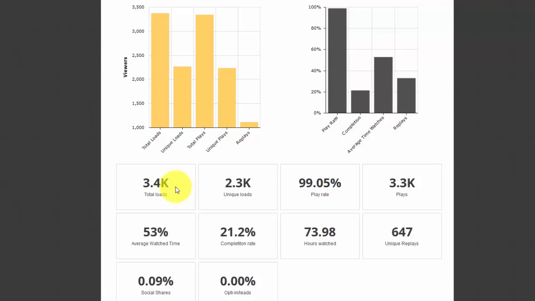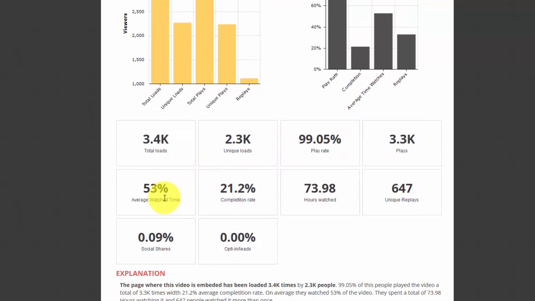So this video in particular had 3.4 thousand total loads, so the video was loaded 3,400 times. Out of those 3,400 times, 2,300 were unique, so those are unique IPs. Out of the total loads, the video was played 99% of the time. This number is generated from the total loads and the plays, the play rate. So it was loaded 3,400 times and played 3,300 times, which is a 99% play rate.